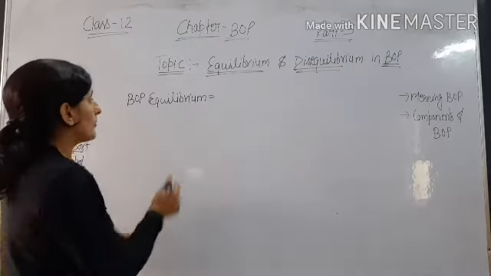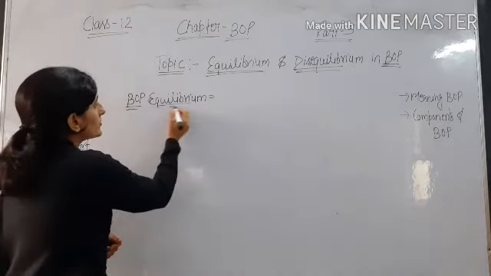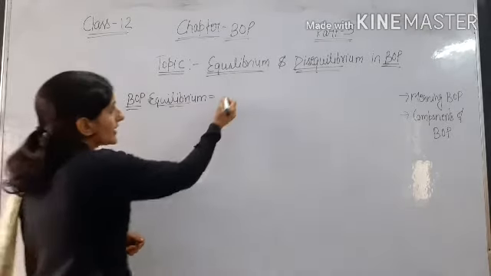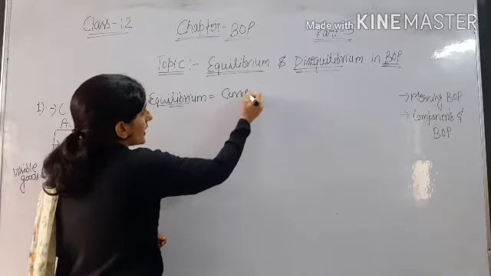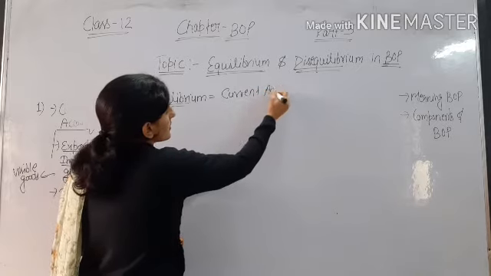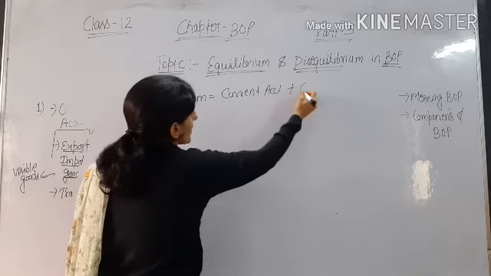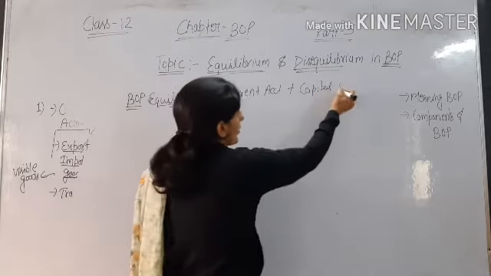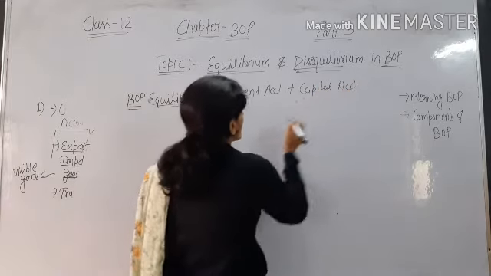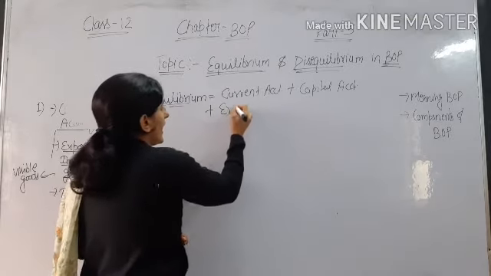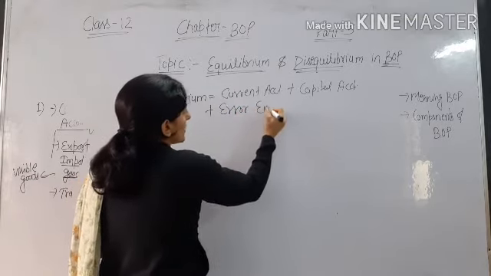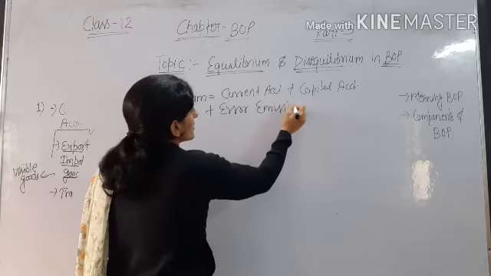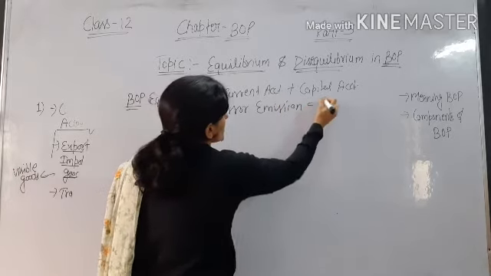BOP is in equilibrium situation when current account balance plus capital account balance plus errors and omissions are equal to 0.